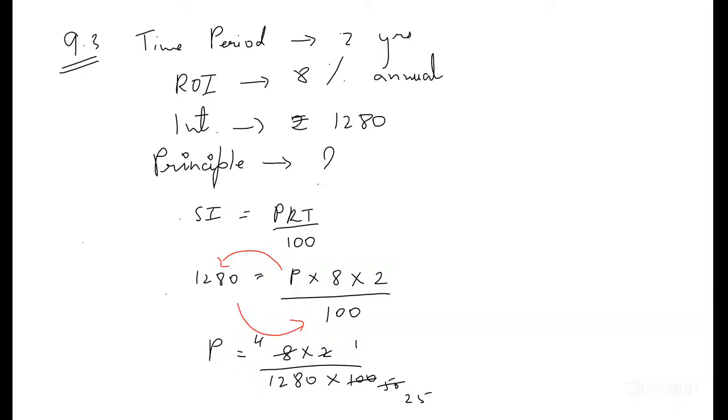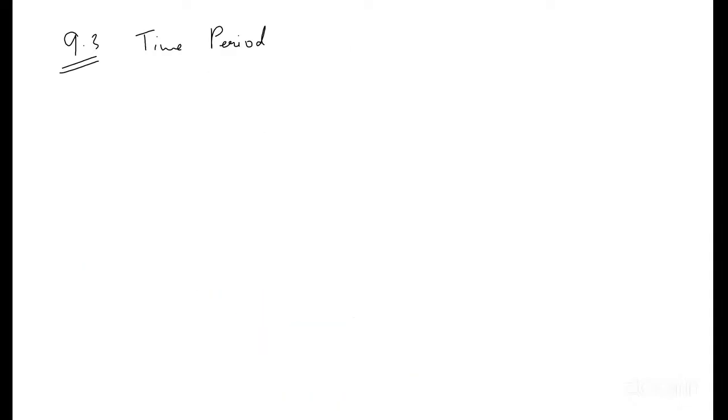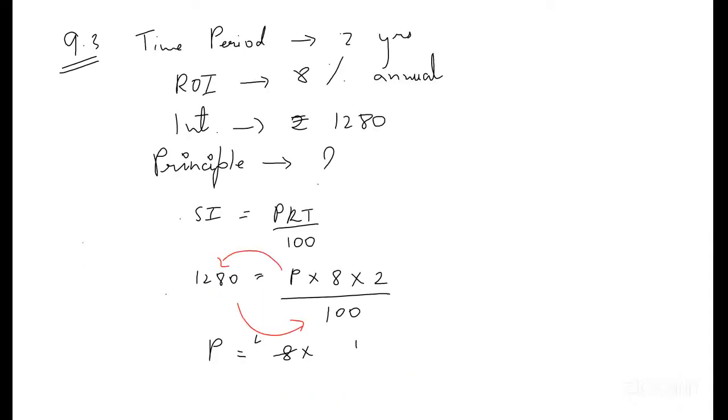This thing also, a reciprocal takes place. Since we are transferring the value, the reciprocal will take place first and then we cancel and find the value. So it becomes 100 into 1280 by 8 into 2. Why does it become a reciprocal? Because we are bringing a number from the left side to the right side.